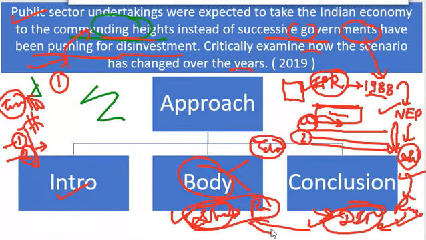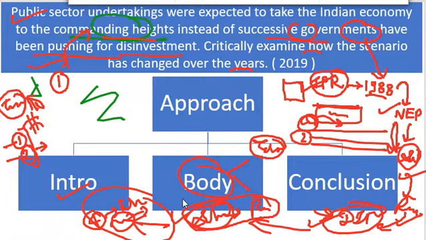and then you can ultimately reach the strategic disinvestment, the recently announced policy of the Government of India, in which they are going to leave some 4 PSUs in the strategic sector, and in the non-strategic sector they are going to privatize everything. Okay, so this is the strategic policy. You can use this as well, to show how things are changing.